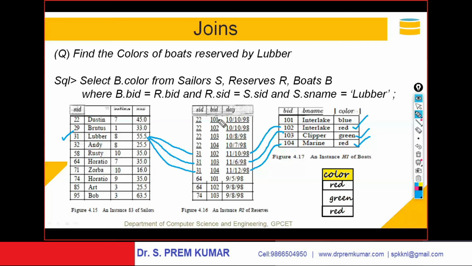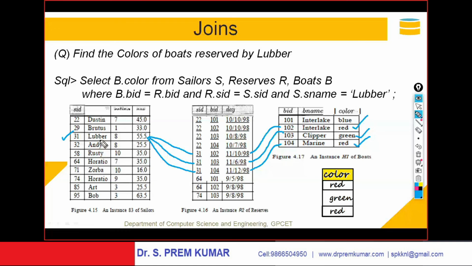Boat ID here and here should match, and R dot SID should match with S dot SID. Here SID and here SID should match, and S dot name, the name of the sailor, should be Lubber.